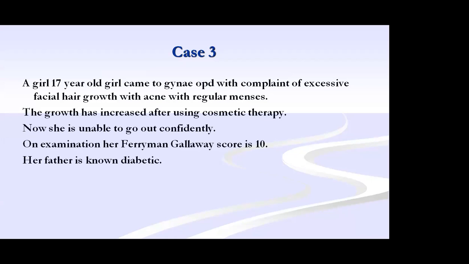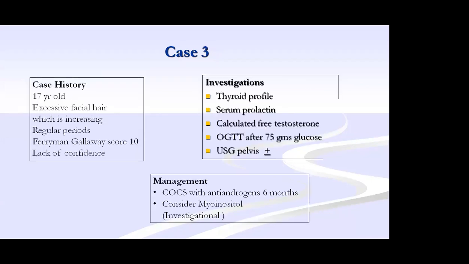The score is 10 with the hirsutism. Her father is also diabetic. So what is to be done for this case? 17-year-old, excessive facial hair, increasing, regular bleeding, Ferriman-Gallwey score of 10, and lack of confidence. Again, rule out thyroid, prolactin. Thyroid and prolactin, definitely it should be done. Thyroid, prolactin, OGTT, and calculate a free testosterone. If you do, you can rule out the other adrenal causes.